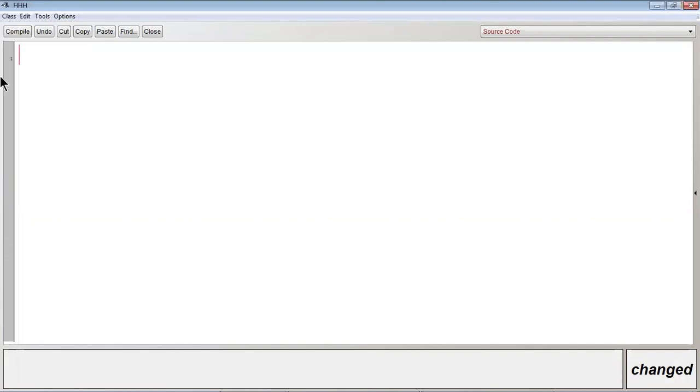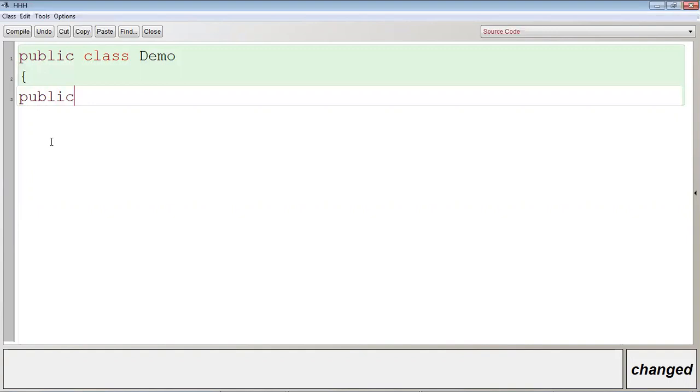Clear? This is the compile button. Let me write a very simple program. Public class demo. Control Shift I is the shortcut key to indent. Now how to indent it properly? Control Shift I is the shortcut key to indent in BlueJ. So public static void main, capital String, string array args.